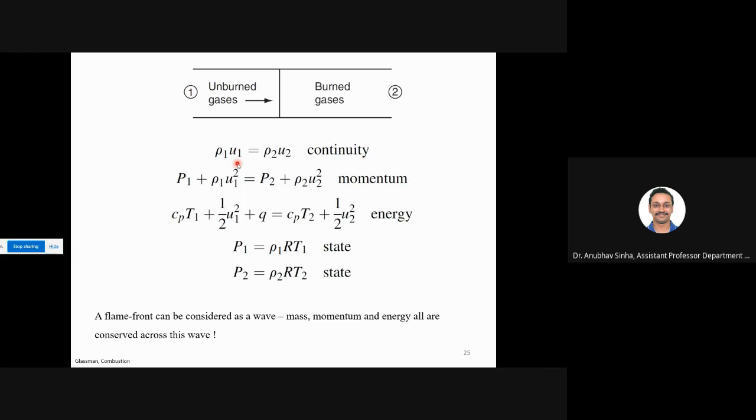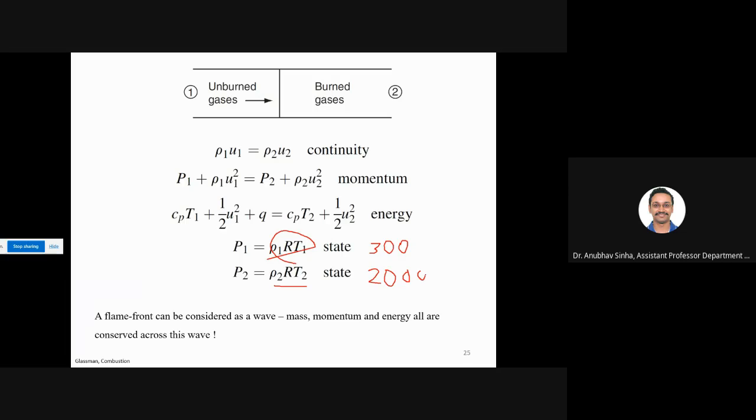Let us take some number. Now, because of continuity, what happens? Rho decreases rapidly. The density will be like 5 to 6 times lower. Why? Because of temperature. If you use rho RT, this is valid for both sides, right? If I take rho RT here and rho RT there, you see the temperature is changing too much. For example, initially I have 300 Kelvin. After the fuel is burnt, it could go to roughly 2000 Kelvin.